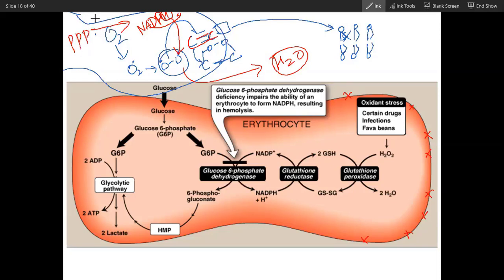Through which enzyme? G6PD. This is the first enzyme. If this enzyme is absent, there will not be any pentose phosphate pathway. So what happens is this enzyme is not completely deficient. It is deficient but not completely, for example maybe 50% or 70% deficient, but 30% is always there. And that 30% will not meet the demand when oxidative stress inside the cell increases.